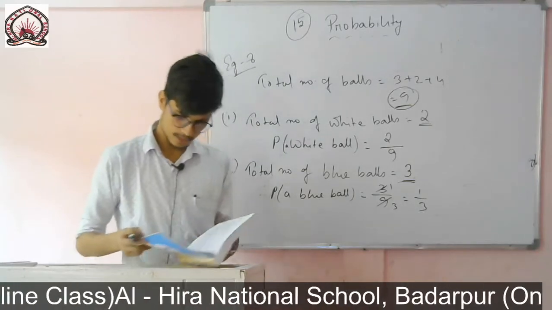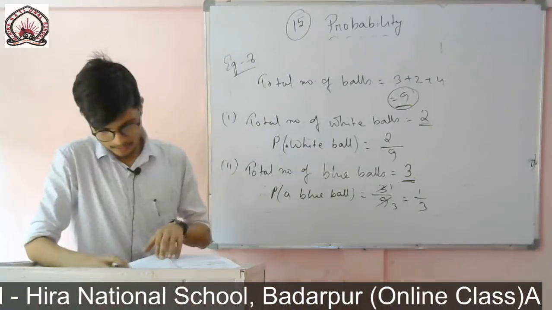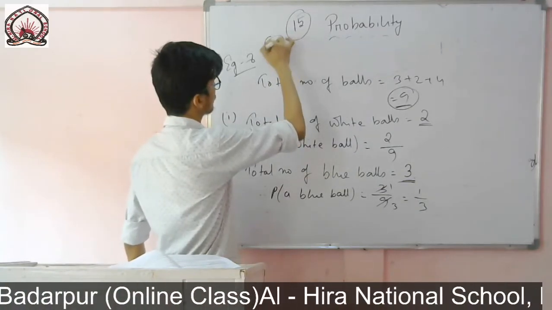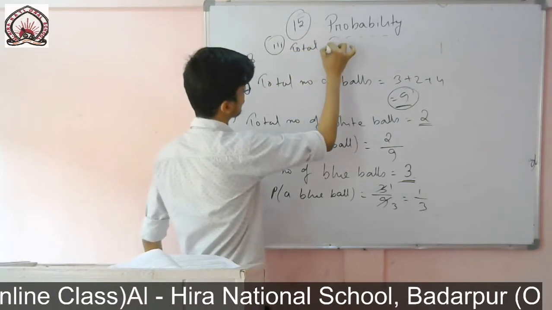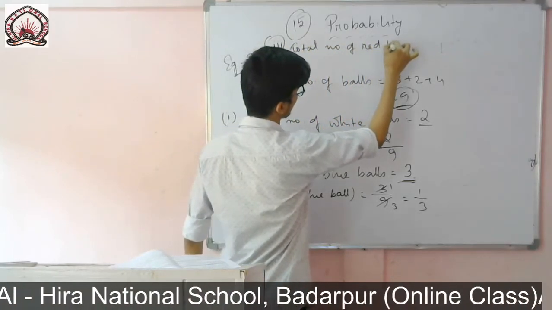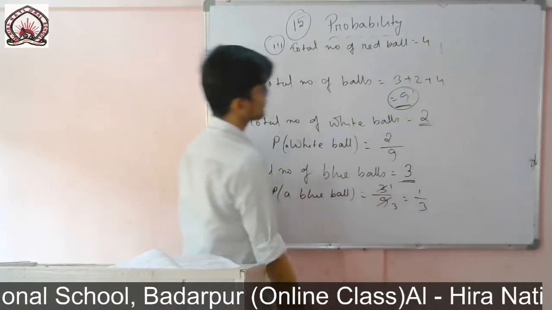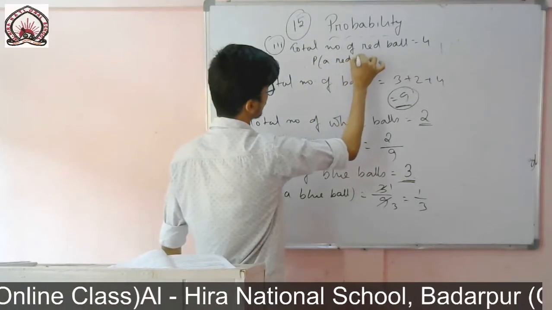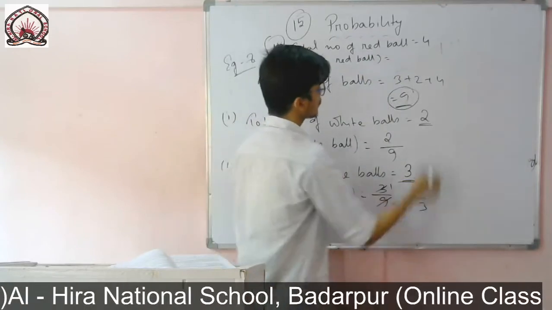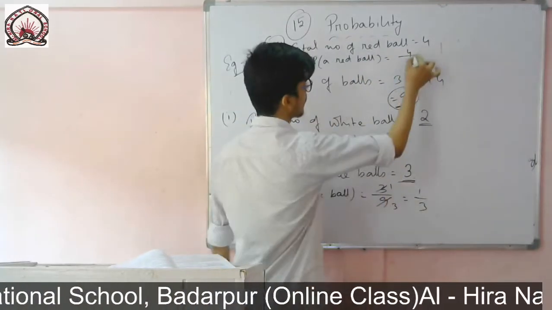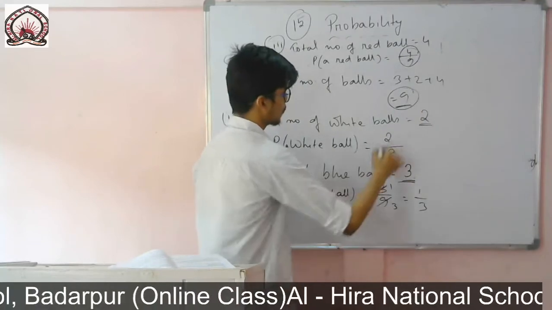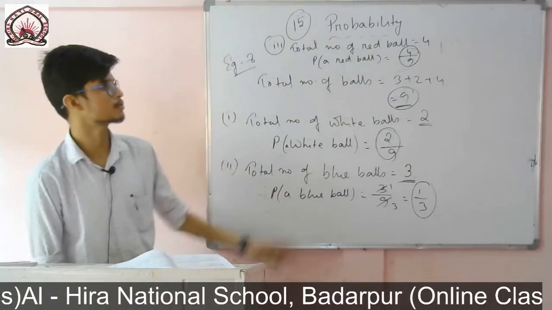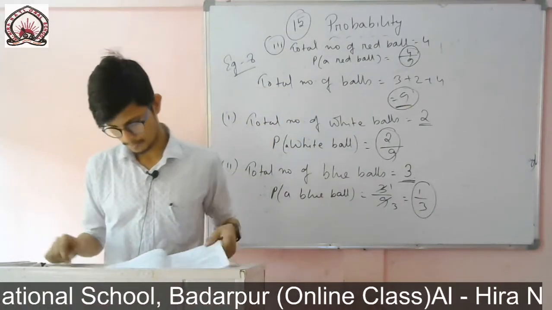Then last one, the probability of getting a red ball. Same way, how many red balls are there? You see it is 4. Total number of red balls equals 4. So the probability of a red ball will be 4 by 9. So the probability of a red ball is 4 by 9, a white ball is 2 by 9, and a blue ball is 1 by 3. If you add all these, you will get the answer 1.